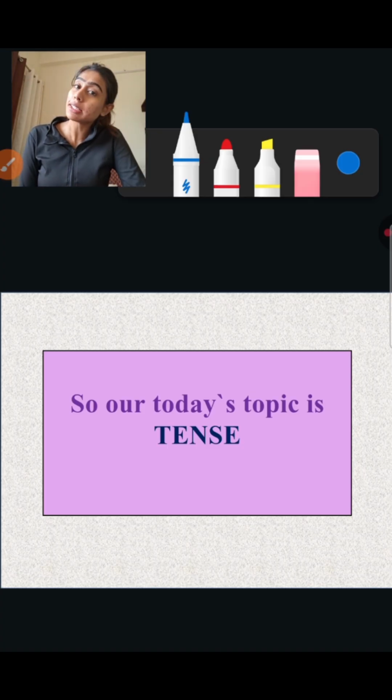Moving forward, that is past tense. Past tense means the activities or events which have happened, that have taken place. For example, I played. It is telling us the action has been performed, has taken place.